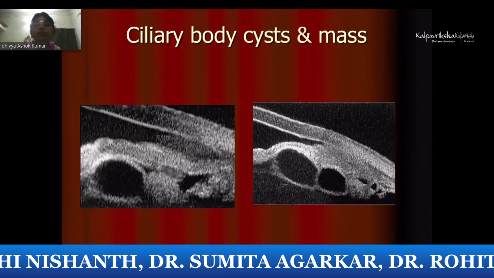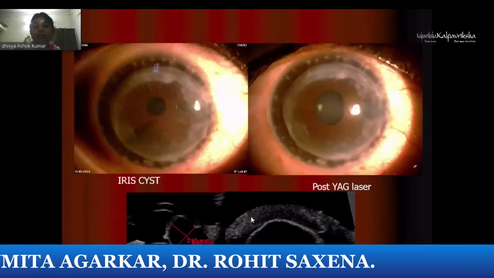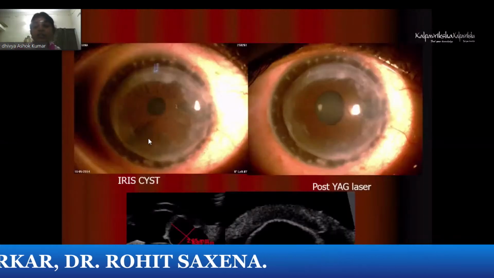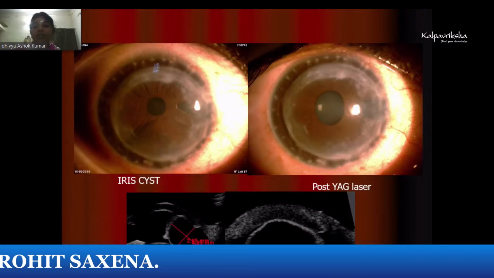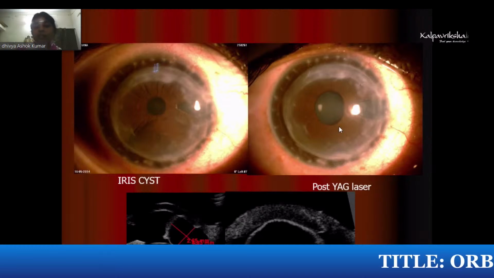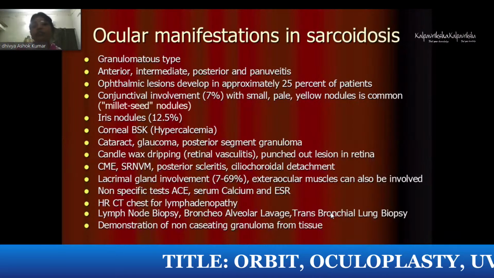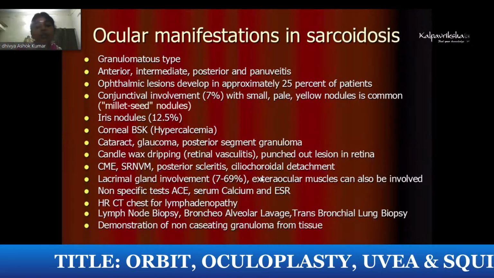You might have to do UBM in some cases where you suspect a ciliary body mass or ciliary body cyst. In this patient, as you can see inferiorly, there is a mass lesion where UBM will show the cystic nature, and this is a post-YAG of the same lesion. It is getting resolved. So in some patients, wherever needed, you do an OCT or UBM, you decide accordingly.